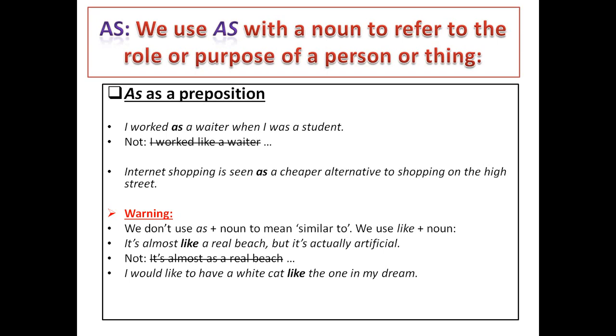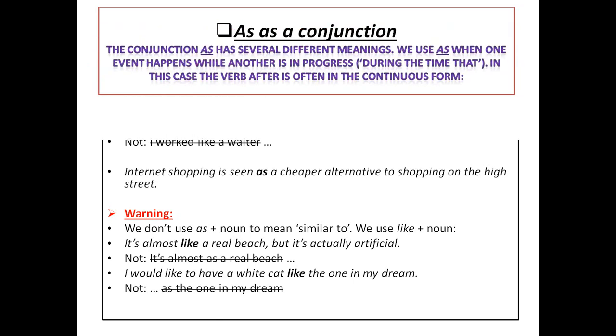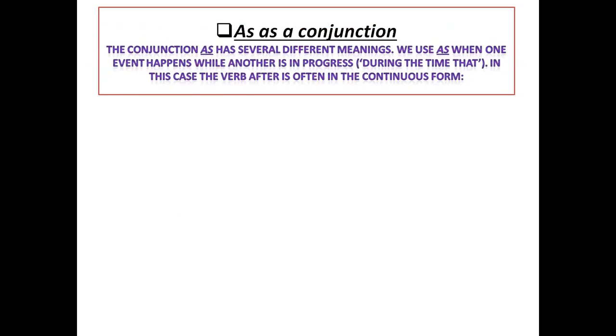Great. Now let's move to see another function of as a conjunction. The conjunction as has several different meanings. We use as when one event happens while another is in progress. It means during the time that. In this case, the verb after as is often in the continuous form. Now let's see some examples.